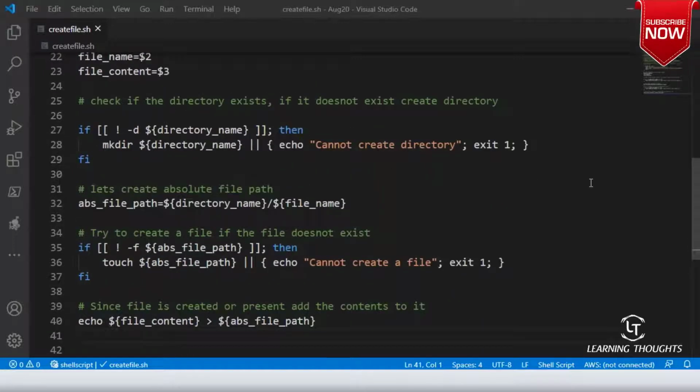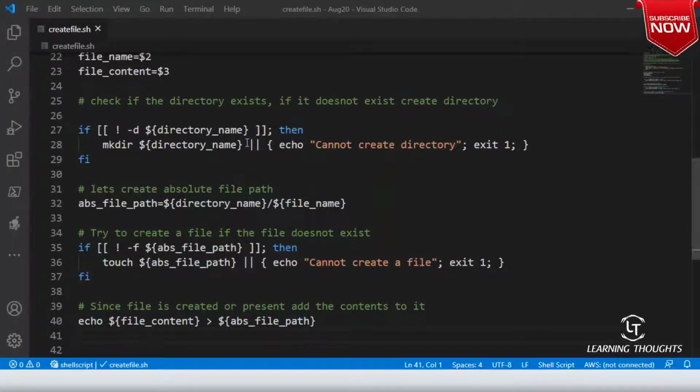You can use the question mark, you can check the exit code by writing mkdir and then try to write if dollar question mark equals 0 or equals 1, you can do that. But this looks more professional, right? This looks more professional. Why?